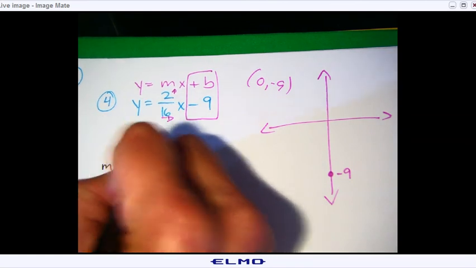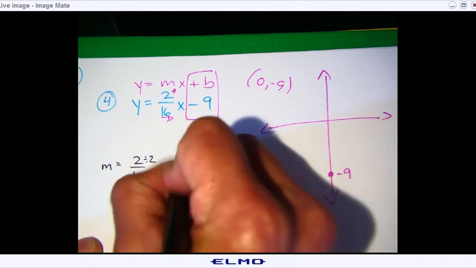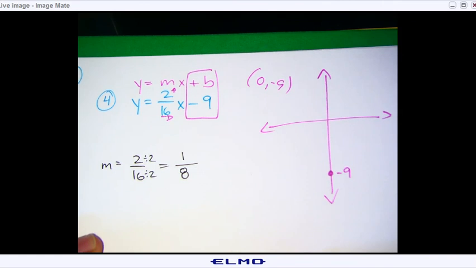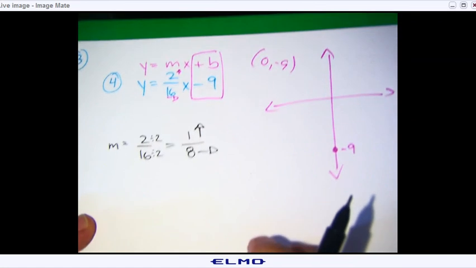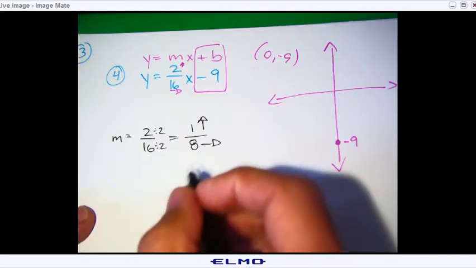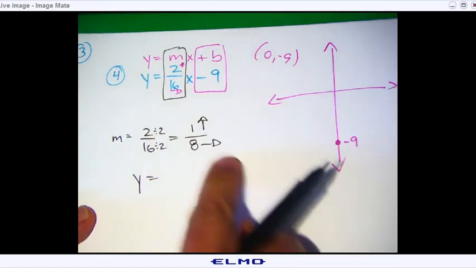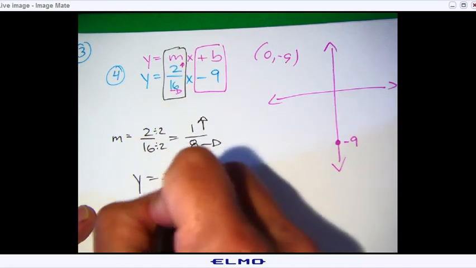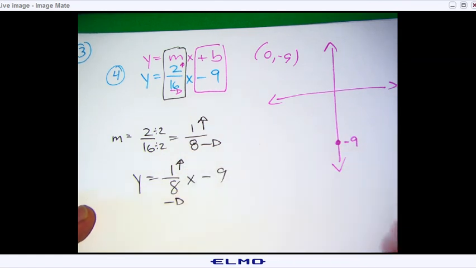y equals 2 over 16. Now I could divide by 2, which is 1 over 8. And now I could graph, that's going to be rise over run. See that? But what's the new equation? That was the question. So y equals, it's no longer 2 over 16. You're going to replace it with 1 over 8x minus 9. And again, rise over run, and then go ahead and graph it. Rise over run. The change of y over the change of x. All right, go ahead and do that.